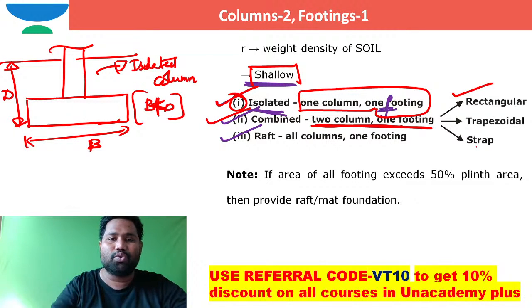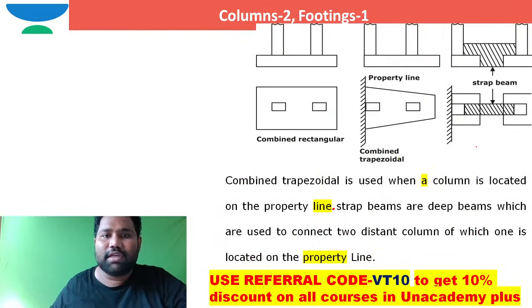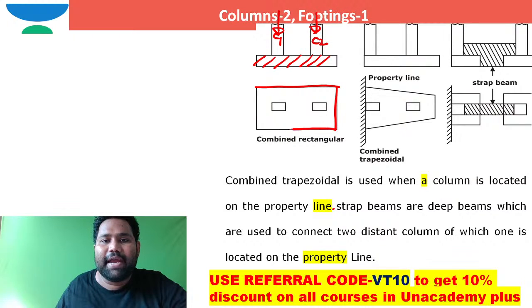Let me teach you when we can call it a combined footing, with the help of a sketch. Is that okay? Shall I show the sketch to you? You are able to see this is column 1, this is column 2. These two column loads are very close, for example, and a combined footing is provided for these two columns together. In such case, this type of footing is nothing but combined footing.